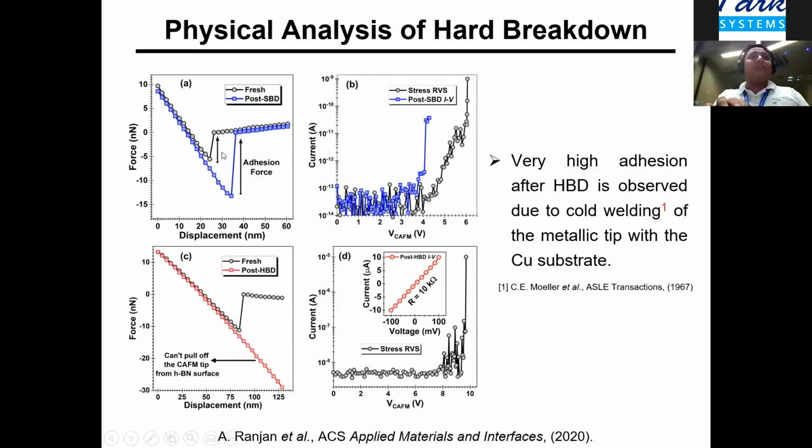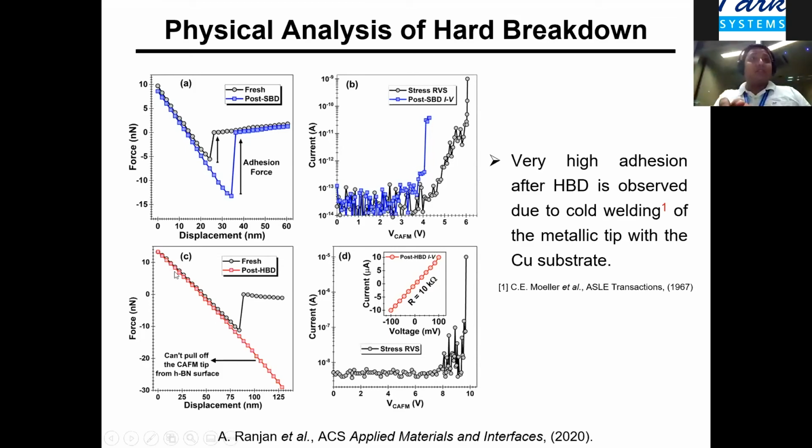In soft breakdown, we saw a little bit of increase in adhesion, and you can also see an increase in conductance, but it is still a dielectric. You can see that the current is still exponentially increasing in the bias range. But when we do the hard breakdown, you can see that after breakdown, it's ohmic, because underneath we have a copper substrate, and the tip is now directly touching the copper, and the whole hBN is removed.